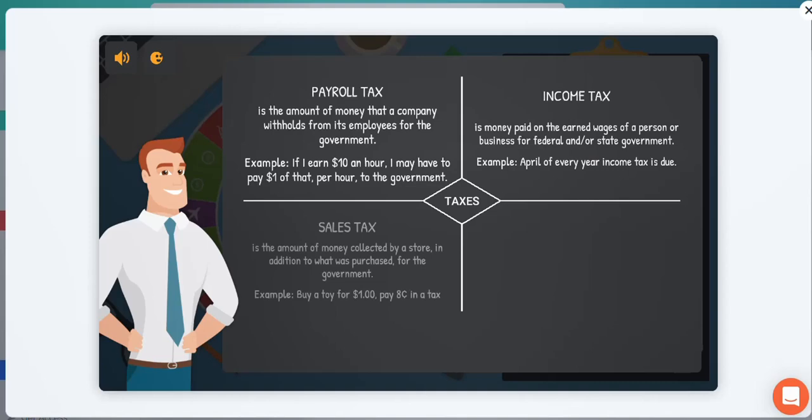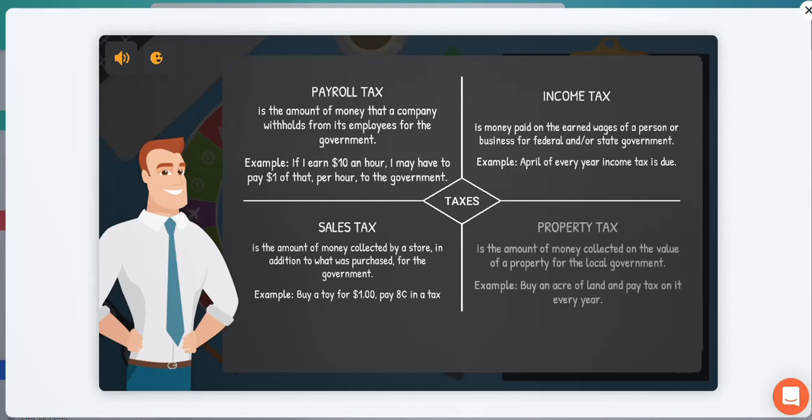Then you've got sales tax. So we spoke a little bit earlier about transactions when we did the test. A sales tax is obviously any amount of revenue or money that's collected through buying and selling goods and services, and the government would collect a certain amount of tax for that.